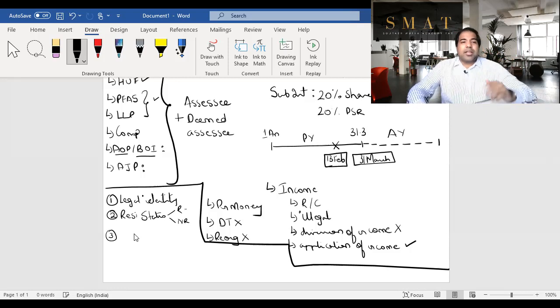Next, once you discover the residential status, then you'll determine the scope of income. Scope of income is what all incomes are within the scope of the Income Tax Act. That means throw that fishing net, and whatever fish come into that net is the scope of income. Then next, guys, in the fourth stage, you determine the five heads. So you have five heads of income, starting with income from salaries.